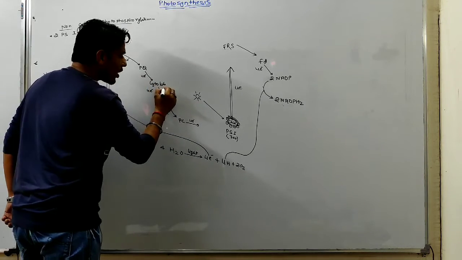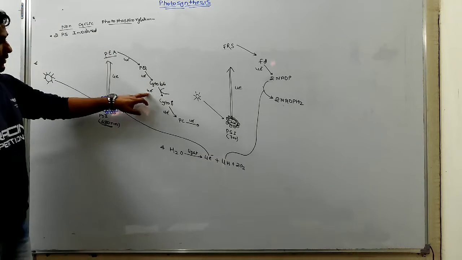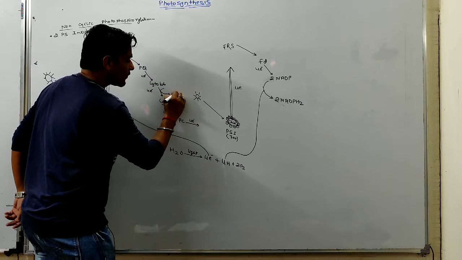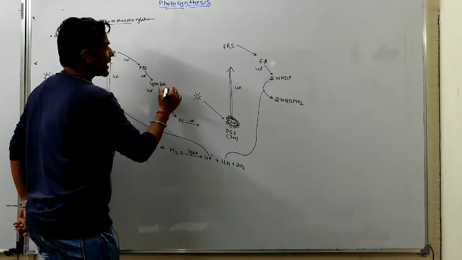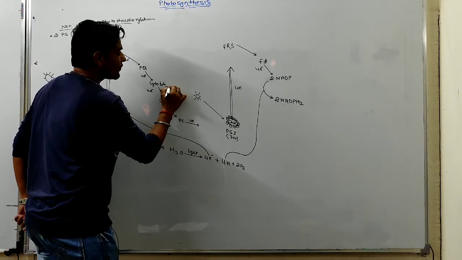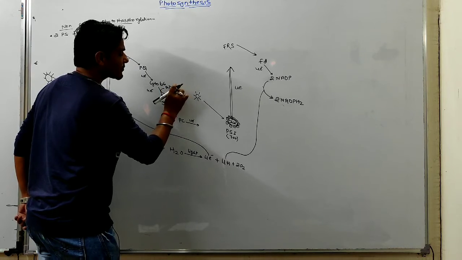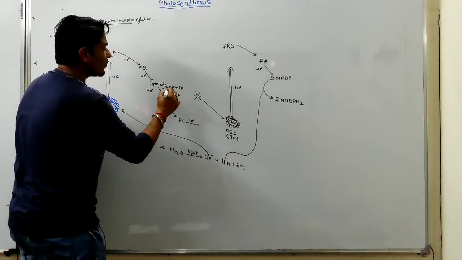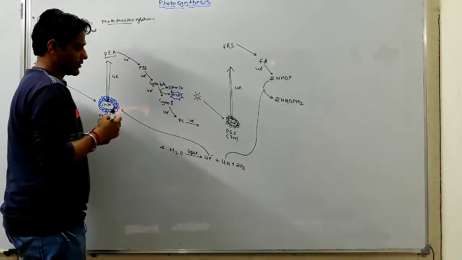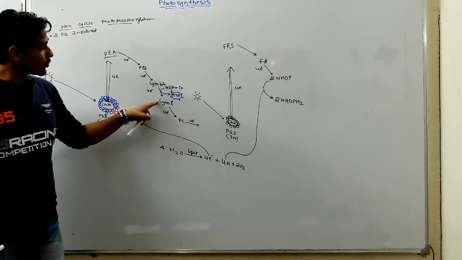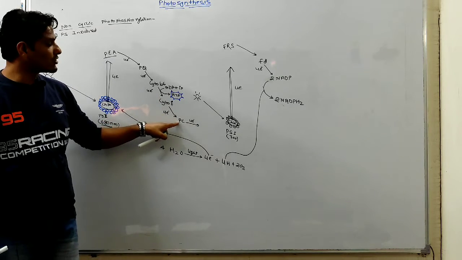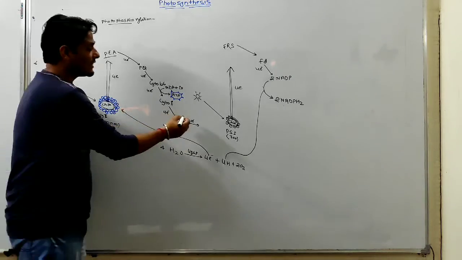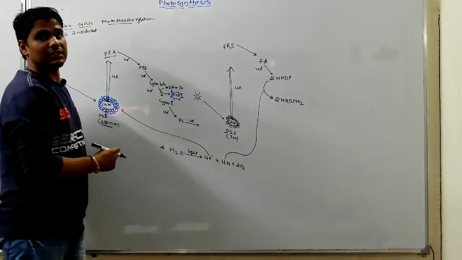During the rolling down of the electron from cytochrome B6 to cytochrome F, one molecule of ATP is synthesized by addition of phosphate ion to an ADP molecule. Cytochrome F rolls down the electron to plastocyanin, where the electron is de-energized and accepted by photosystem 1.